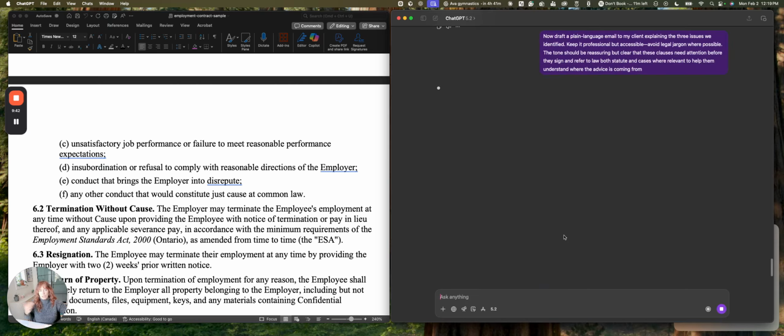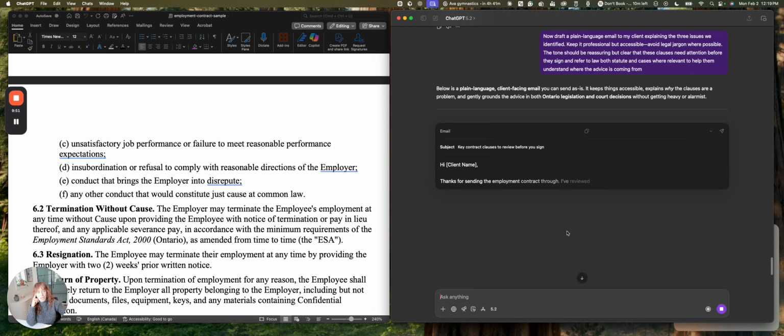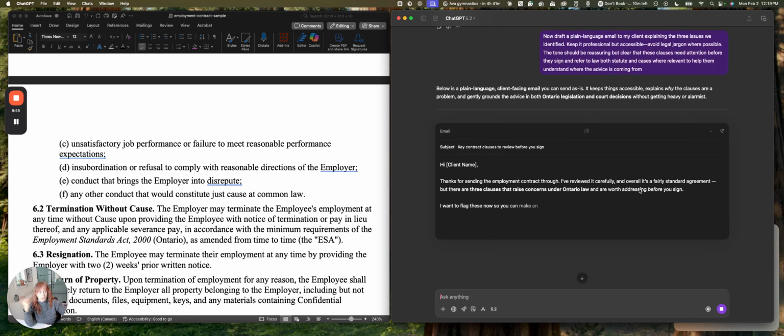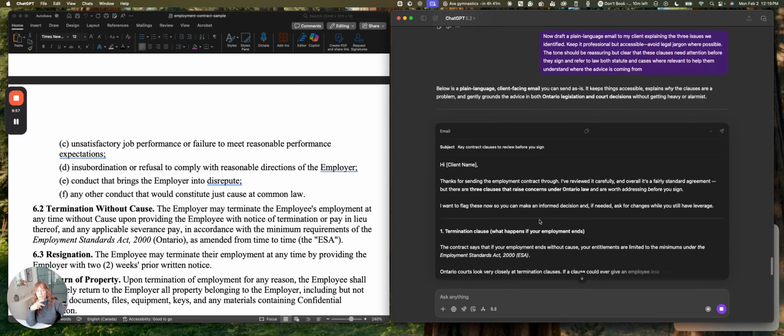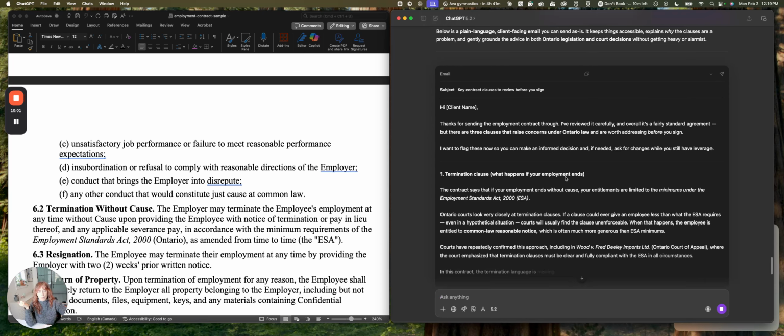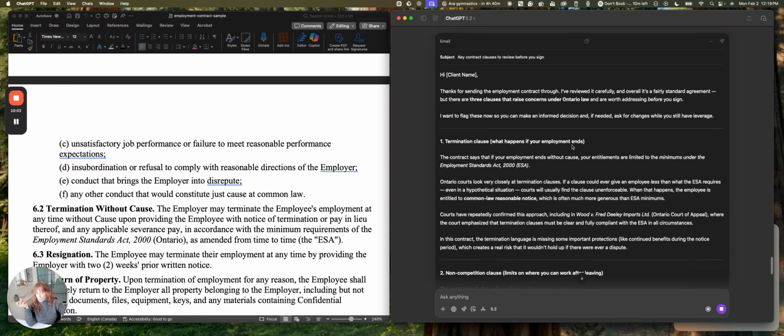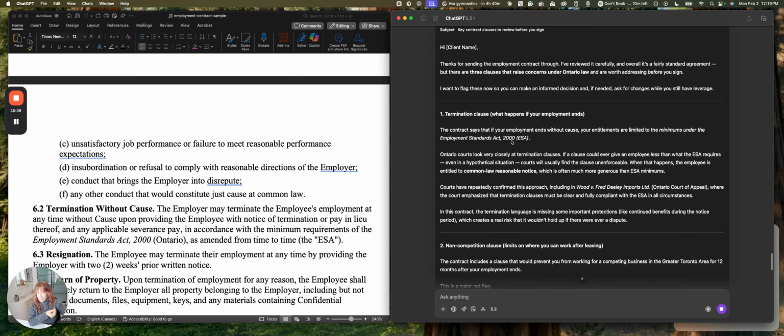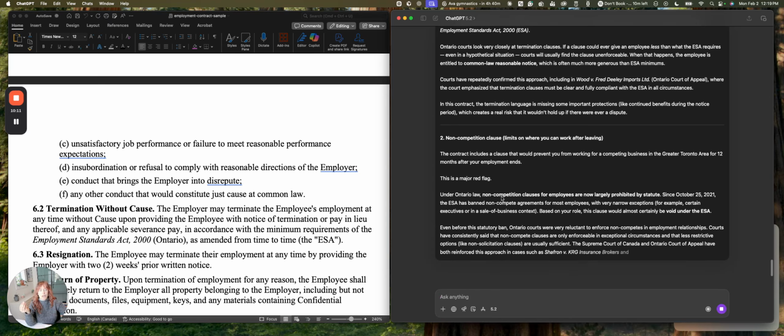So I'm going to ask it to draft this. This is really helpful. Again, probably not your first pass is going to be the one you use. Sometimes it is, especially if you have a really good prompt, but it's going to help me. So, thanks for sending the employment contract through. I've reviewed it carefully and overall it's a fairly standard agreement, but there are 3 clauses that raise concerns. And so it's going to raise it for you. Termination clause, what happens if your employment ends. So it's being very specific, it's helpful, it's explaining these provisions, what they mean. It's referring to the statute like I asked it to.